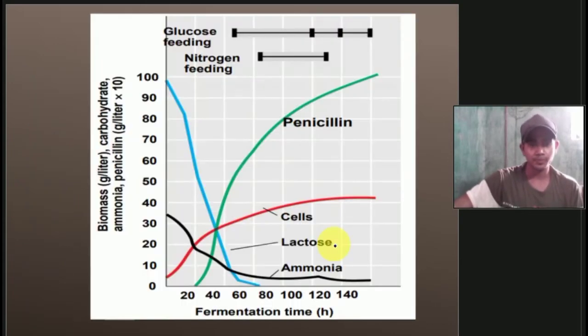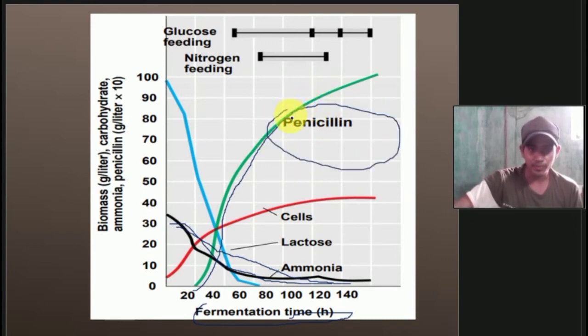So this is the graph of biomass production, like carbohydrate, ammonia, penicillin, and this is the fermentation time, whatever time they are taking. So you can see here ammonia decreases slowly, then there is an increase in the cells. So here we are obtaining penicillin. Then this is the growth of cells, like lag, log, stationary, and this is the consumption of carbohydrate by microorganisms, that is lactose.